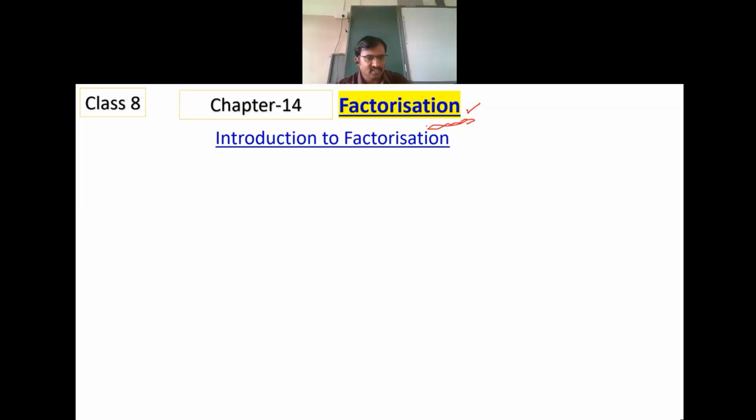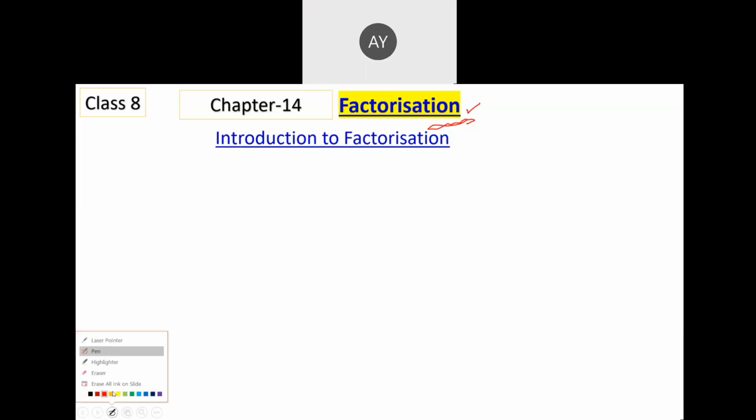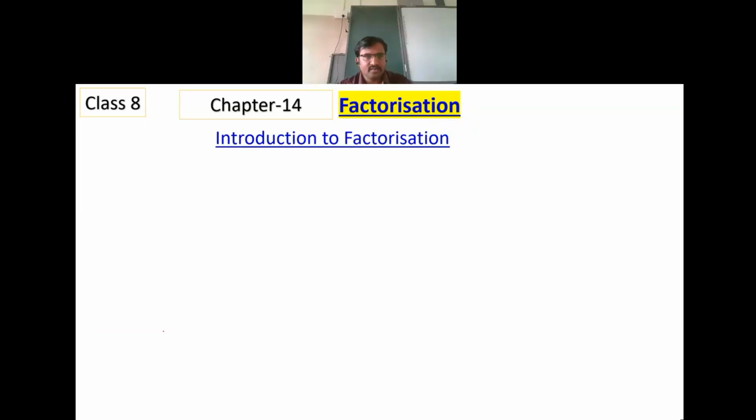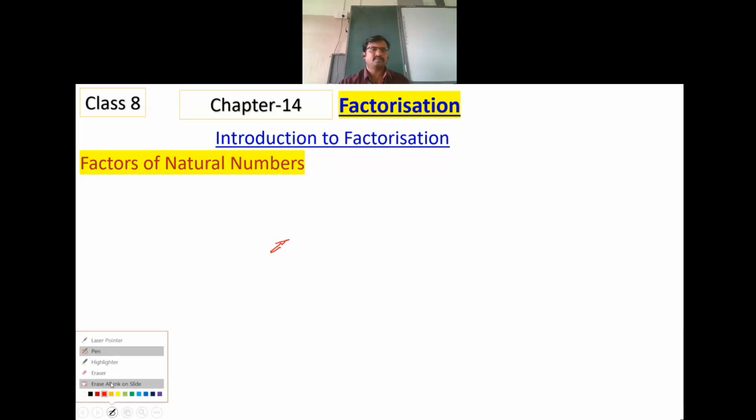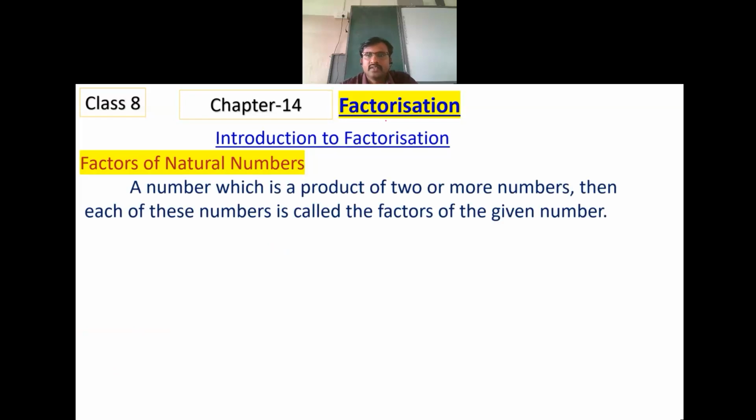We shall introduce this topic, factorization. First, we should recall that we have learned factors of numbers. For example, a number which is a product of two or more numbers, then each of these numbers is called a factor of the given number.